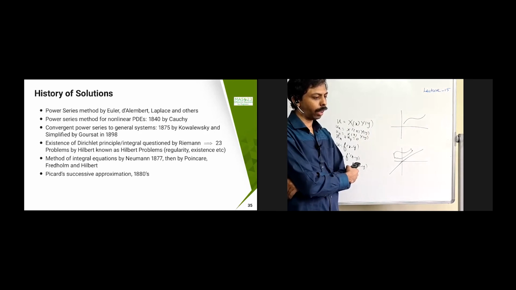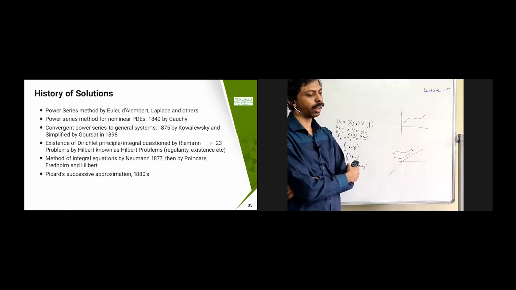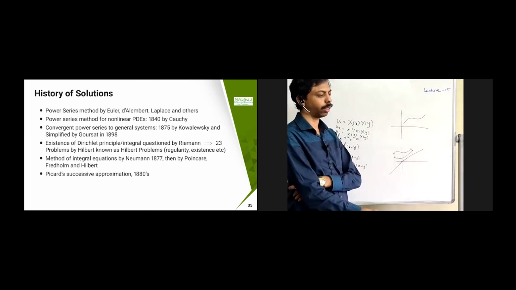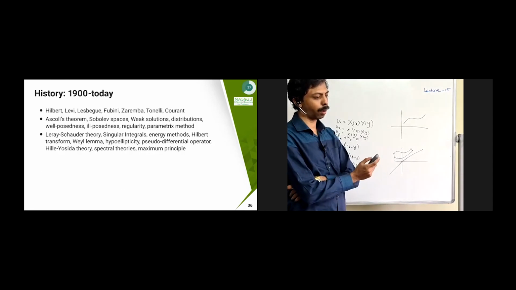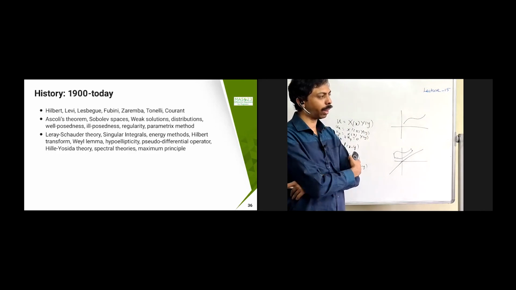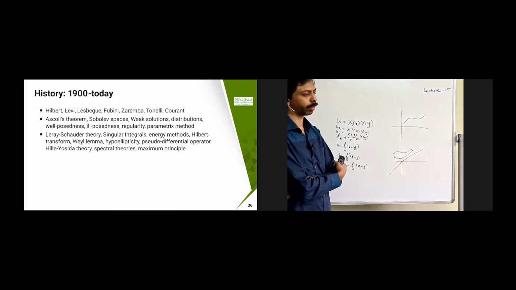And integral equations, which was done by Neumann in 1877, and then studied by Poincare, where predominant derivatives are there, or kernels of that. Then in 1880, the Picard successive approximation was obtained. That is one of the key ideas for the uniqueness and existence theorem which you have studied in ordinary differential equations, first order ordinary differential equations. That can be extended for these cases also.